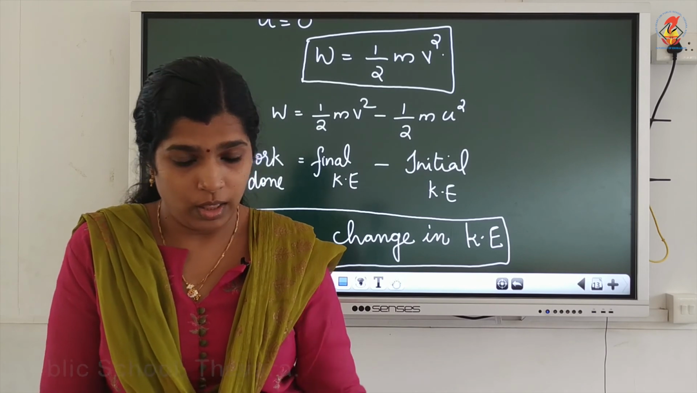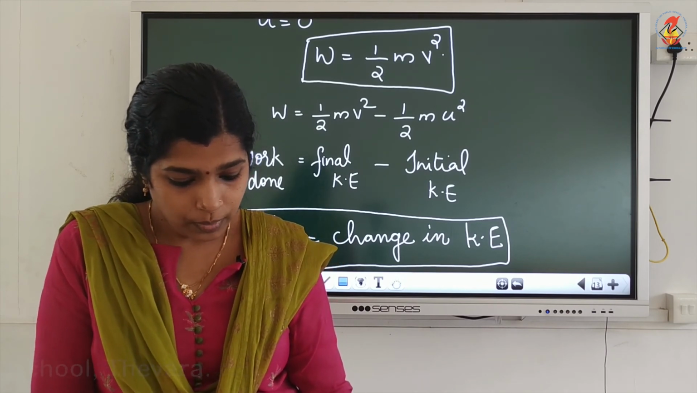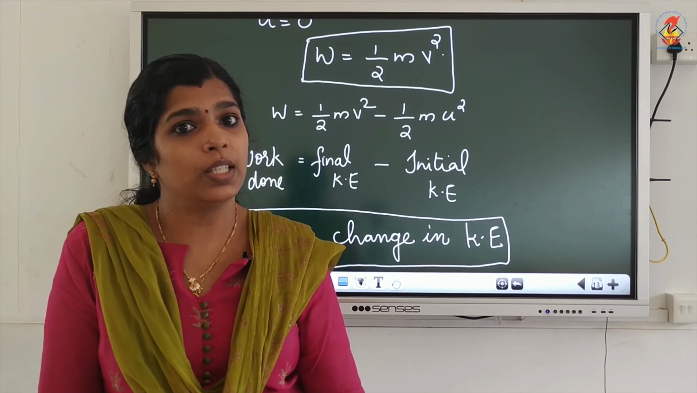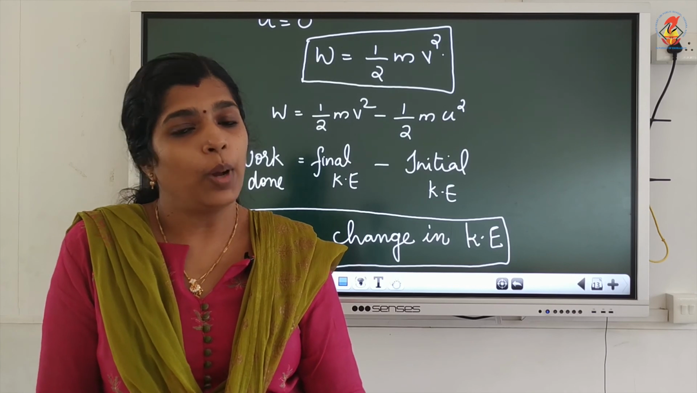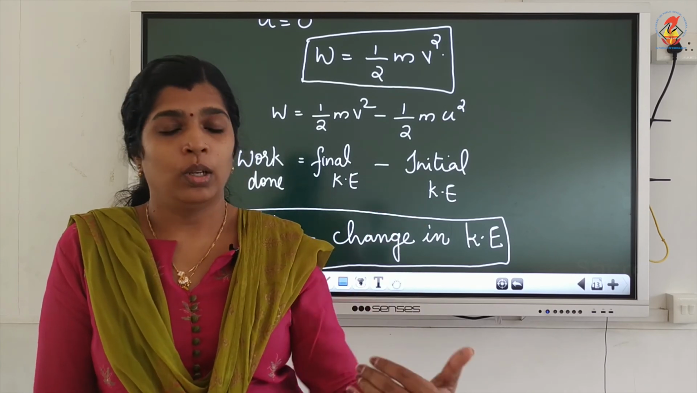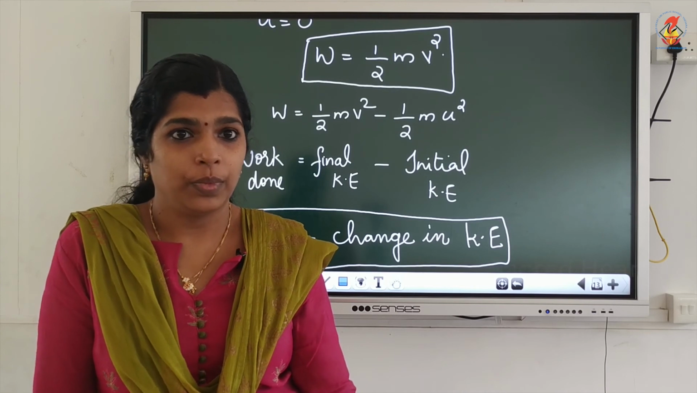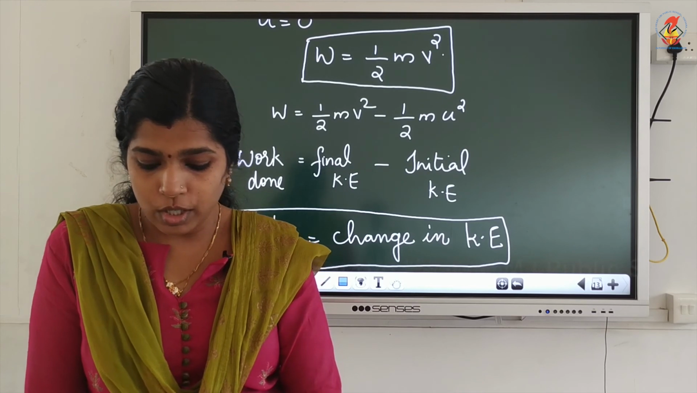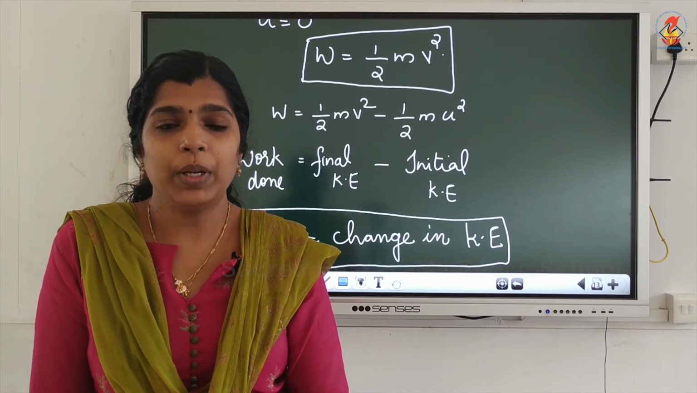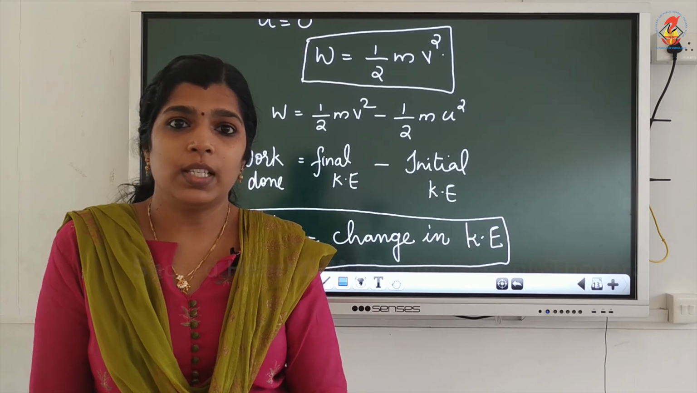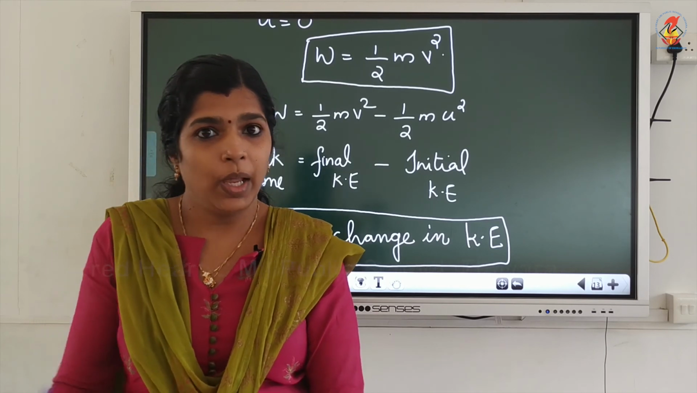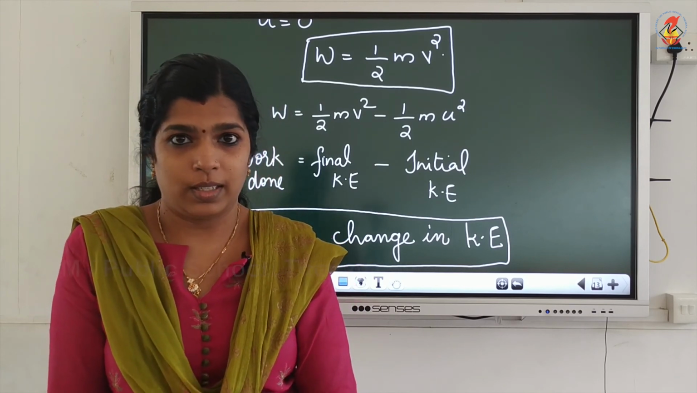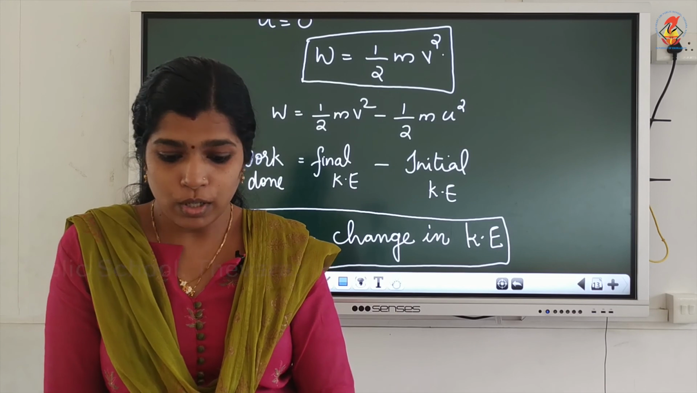Work energy theorem. So, here what will happen to kinetic energy if the mass of the object is doubled? The kinetic energy also doubles. What will happen if the mass of the object is made half? Then the kinetic energy also decreases.